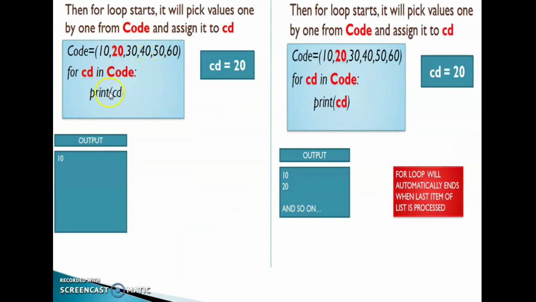And for the next iteration, CD will increment by 1 and the value of CD is equal to 20. When this print statement is executed, you will get the output 10, 20. This loop will repeatedly execute until it reaches the last data, that is 60. That is, the for loop will automatically end when the last item of the list is processed. Clear, children?